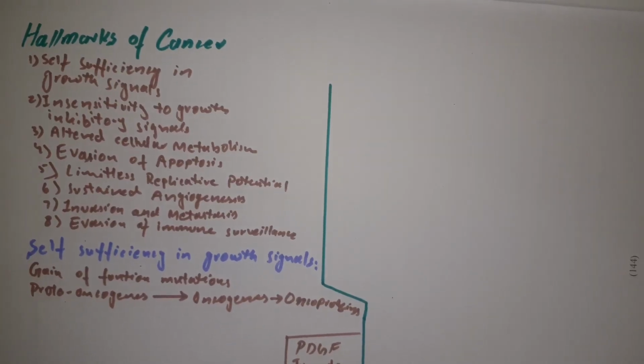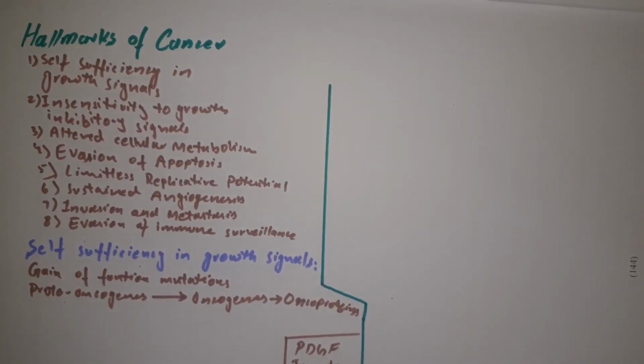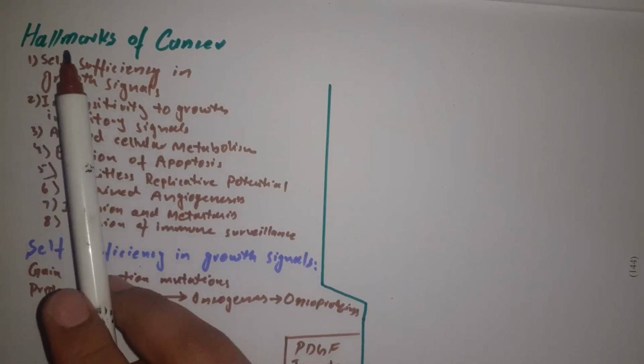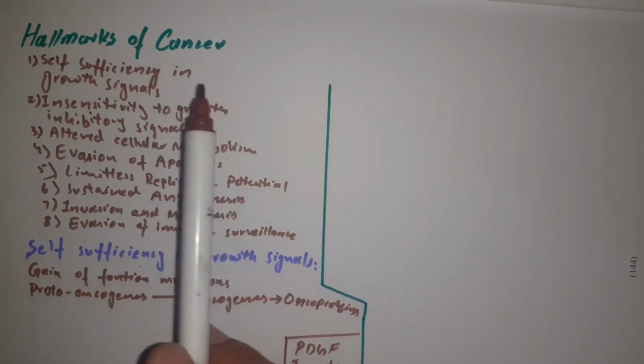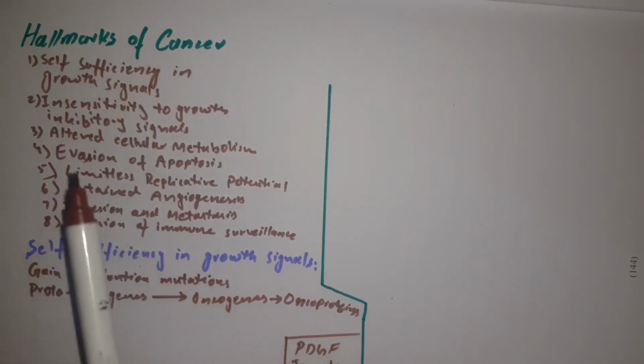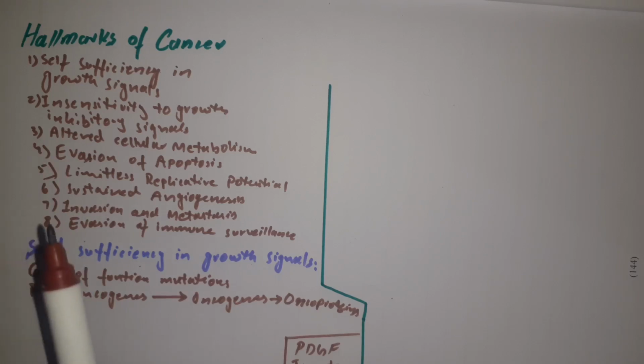Hi there. In this video, we are going to discuss the different hallmarks of cancer. So, what are the different hallmarks? As we previously discussed, hallmarks are basically a set of characteristics which cancer cells attain, which help them to grow continuously. So, what are these specific characteristics which different cancer cells attain?